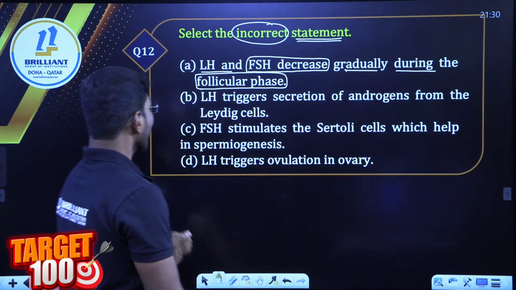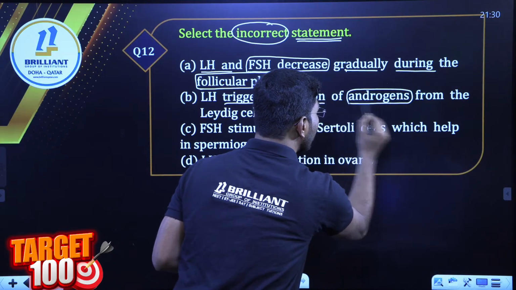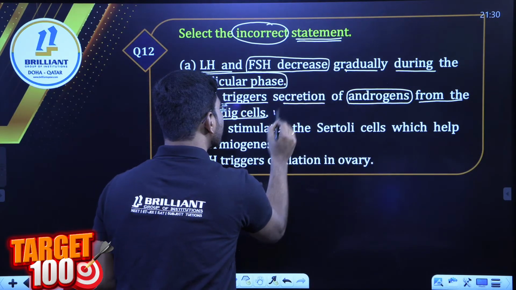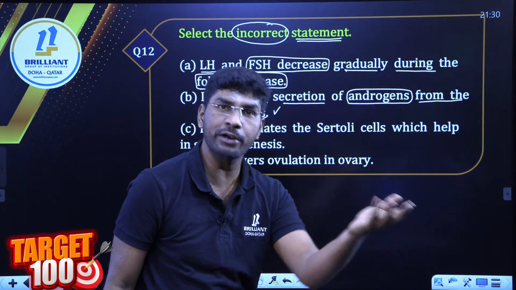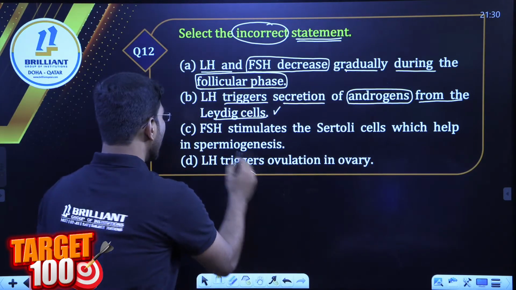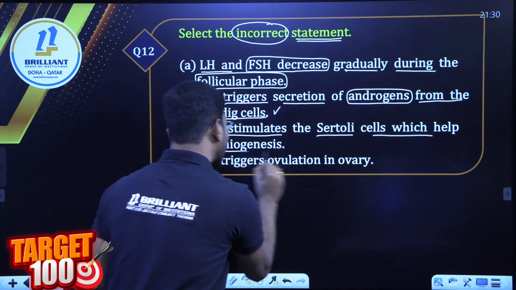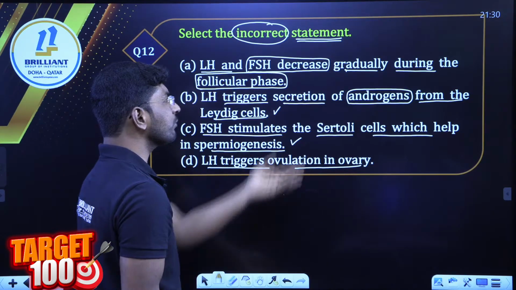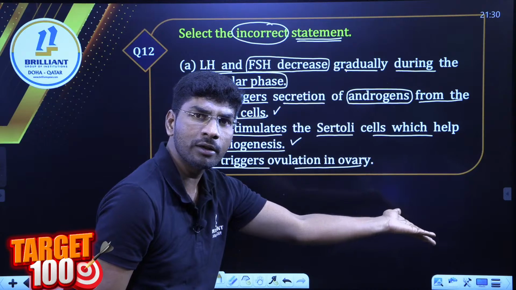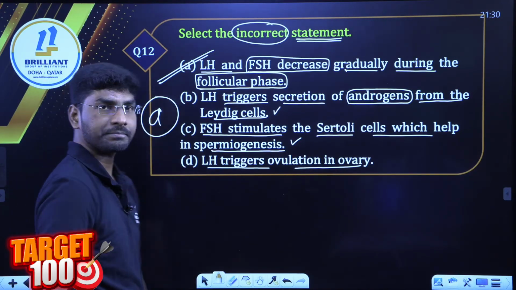Let me check. LH triggers secretion of androgens from the Leydig cell. Absolutely correct. We discussed this one. Leydig cells are nothing but interstitial cells. It's correct only. Androgen is nothing but testosterone. Fine. Next, FSH stimulates the Sertoli cells which help in spermatogenesis. Absolutely. LH triggers the ovulation. So what is wrong in that one? The rest of the 3 options are clear. So what is the incorrect statement? I can go with option A.